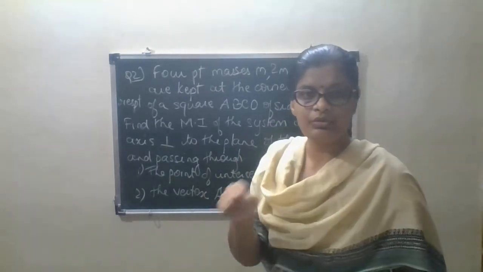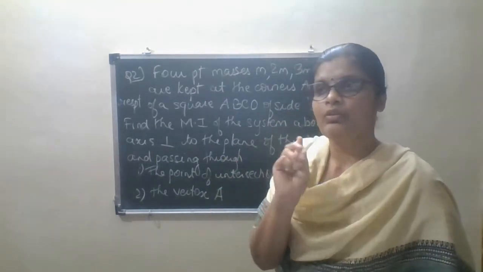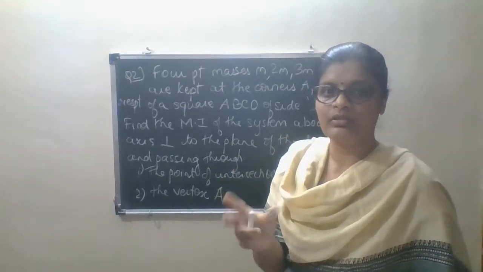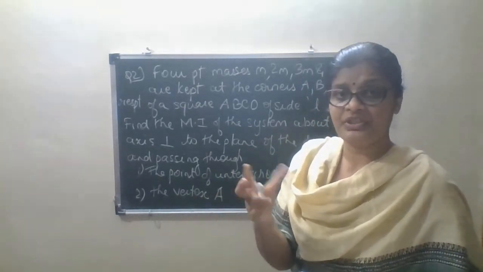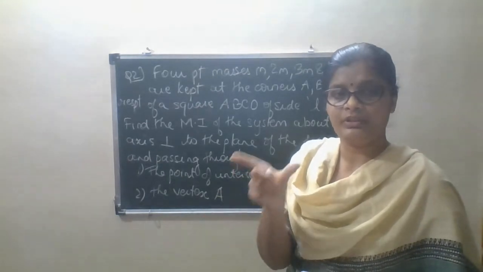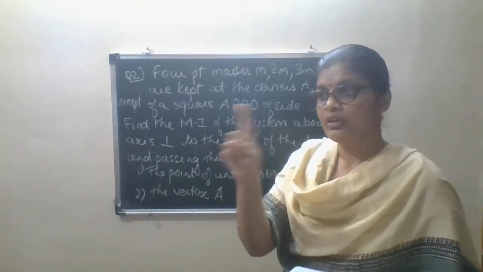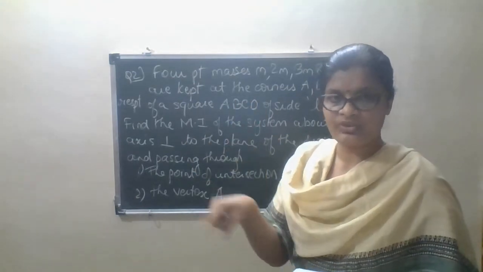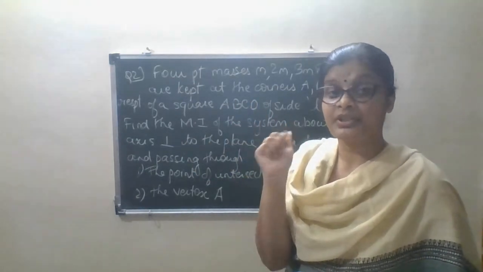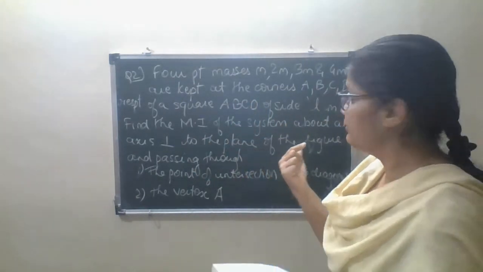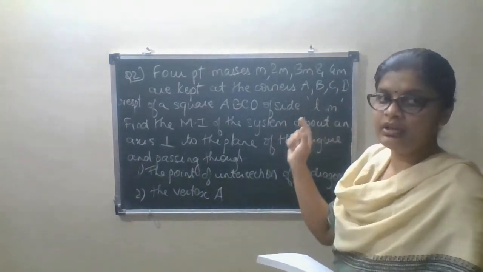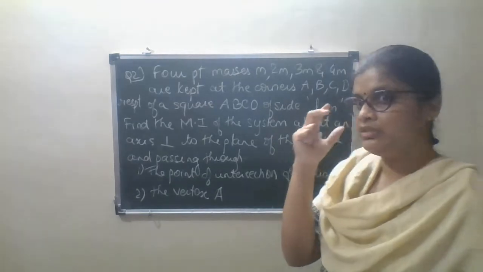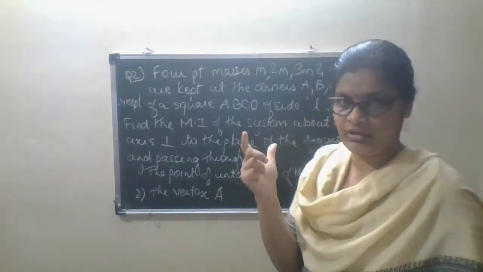Means you are going to consider one square. What is meant by a square? A square is nothing but a 4-sided geometry which has equal lengths. Okay, whatever length you consider, suppose it is 5 centimeters, all the 4 sides will be 5 centimeters. Okay, but here what length have they given? They gave the length of L meter. Okay, the length is not given as an integer, it is given in the form of an alphabet.